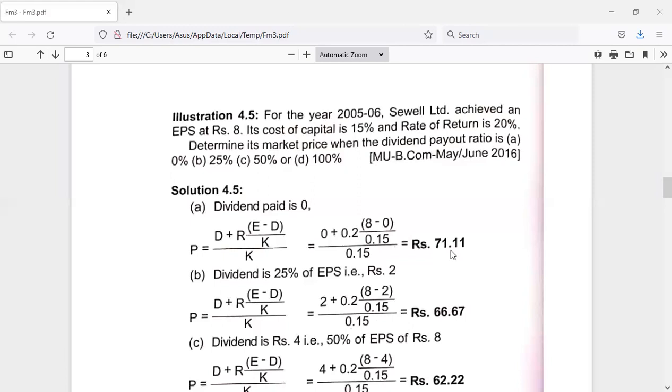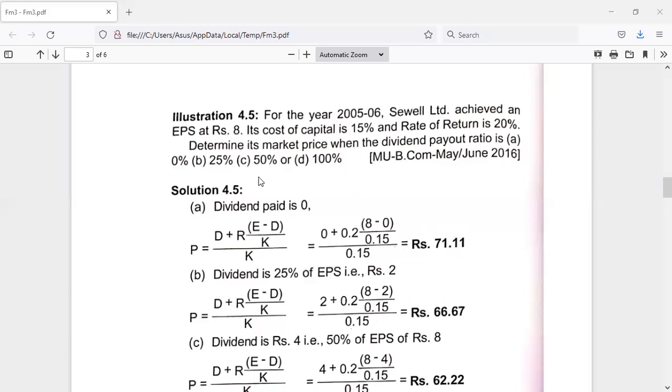So here you can observe, according to Walter's model, whenever there is a dividend payout for a growth firm, the market value decreases. In the case of zero dividend, the market price stood at rupees 71.11, and in the case of 25%, the market price stood at 66.67.